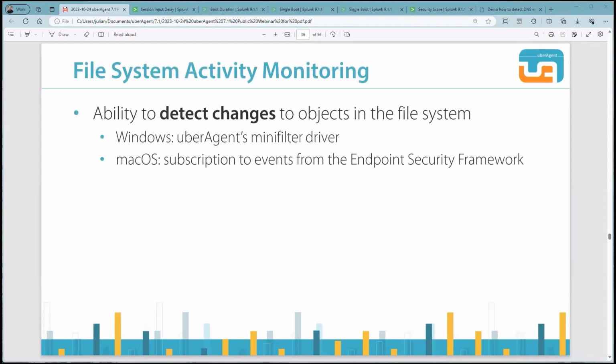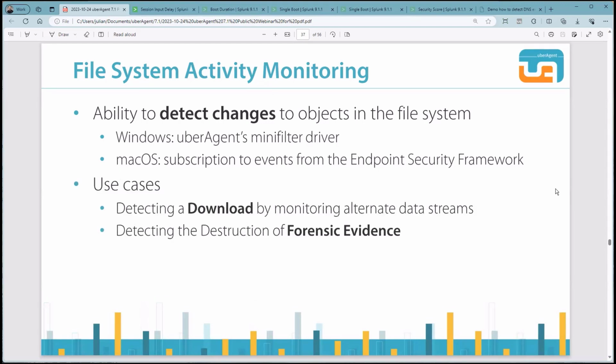Let's cover another topic, the file system activity monitoring. UberAgent now has the ability to detect changes to objects in the file system. That can include file creation, changes, or deletions, but also create time changes or alternate data stream creation, among others. On Windows, we've implemented our own mini filter driver to monitor the file system while we subscribe to events from the endpoint security framework on macOS.